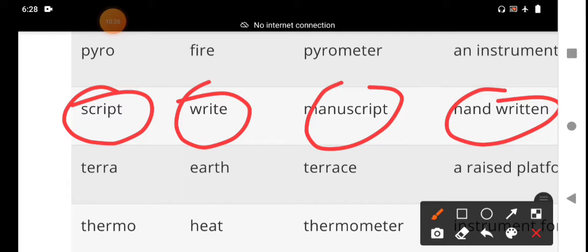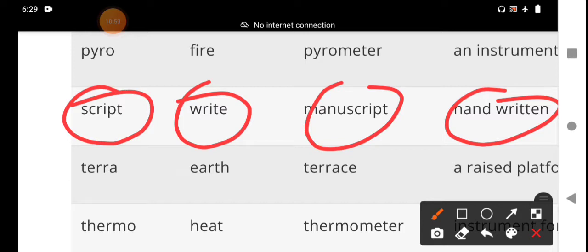That means the written text of a play or a film or broadcast, a manuscript or document, the text of a document, that is called a handwritten manuscript.